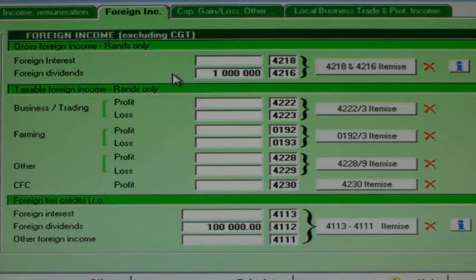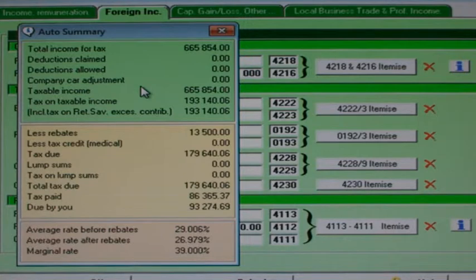Now, if I drag the auto summary screen over this screen, we can see the total income for tax is 665,854, made up of 300,000 Rand local salary, plus the 365,854 Rand taxable portion of the foreign dividends earned. We can also see that the tax due after the primary rebate is 179,640, and we have only paid 86,365 Rand,